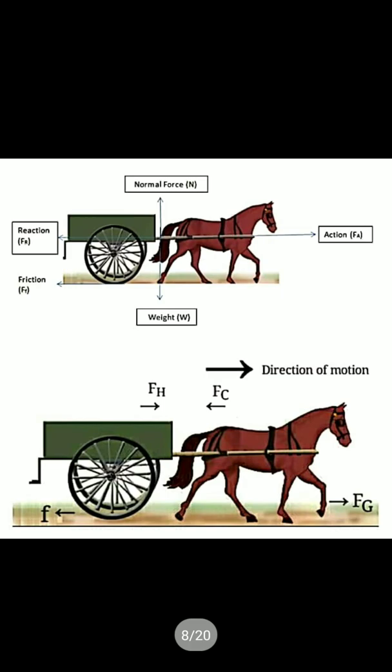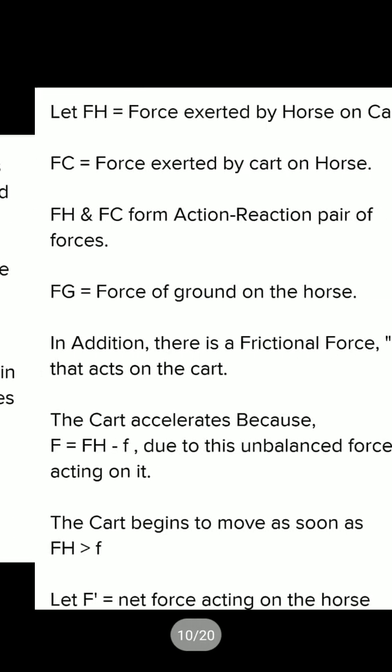Whenever we talk about friction, it is represented by small f. As the ground exerts a frictional force also on the cart, because of this the cart also moves in a forward direction, not only due to Fh. So that is the frictional force.